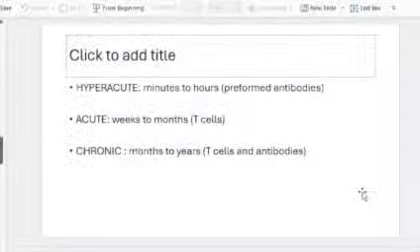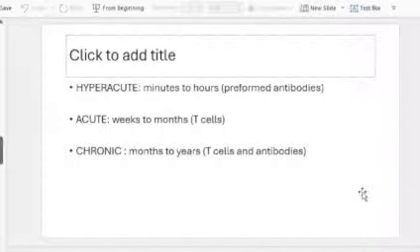And chronic rejection takes months to years, and T cells as well as antibodies are involved. Hyperacute rejection, which has been asked once: minutes to hours, preformed antibodies. So it takes minutes to hours for the rejection to be complete.